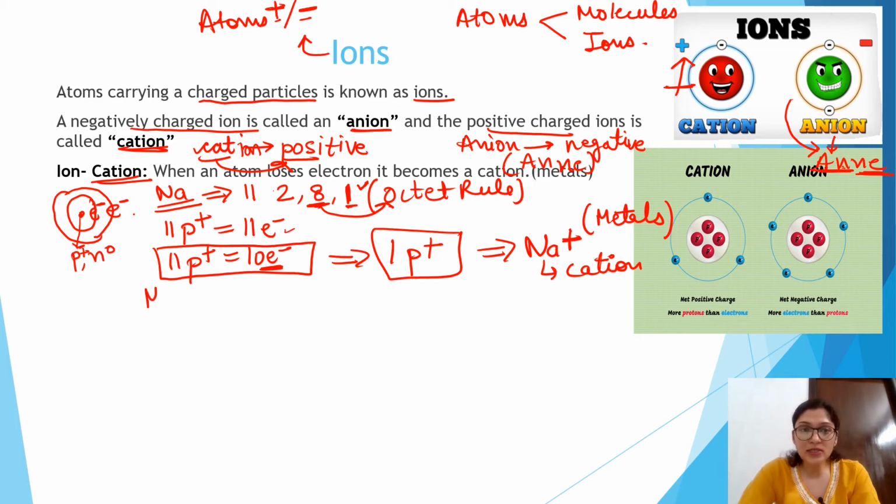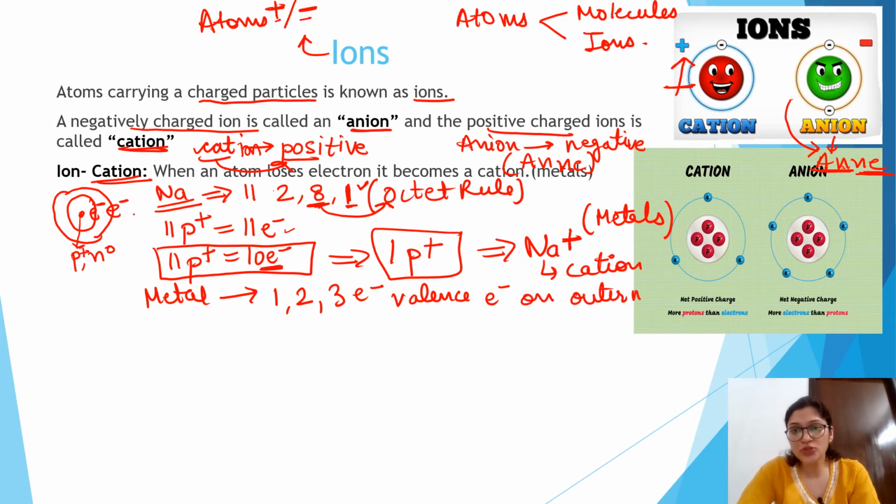and how can you identify metals? The key component to identify metals is that 1, 2 or 3 valence electrons are present on their outermost shell. If 1, 2 or 3 electrons are present on the outermost shell, then you can identify it as a metal.